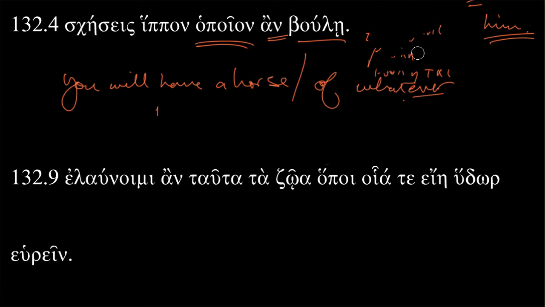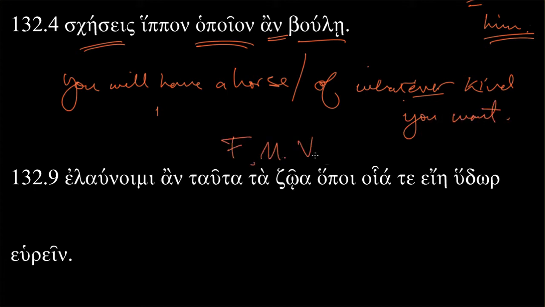And why subjunctive? Why present here? Well, why subjunctive? Because it's an. It's a general kind of condition. Actually, as it will turn out to be, future more vivid. Why present? Well, wanting is not something that's simple. You're not going to want something for an instantaneous moment. This is a verb that will take the present tense much more frequently than the aorist. So you will have a horse of whatever kind, of whatever sort you want.